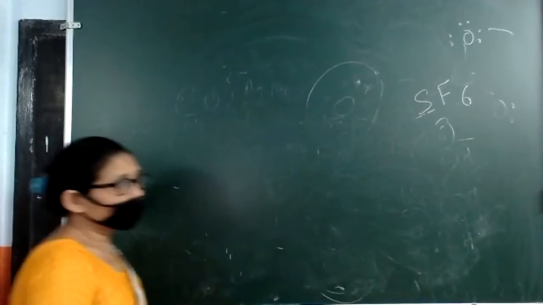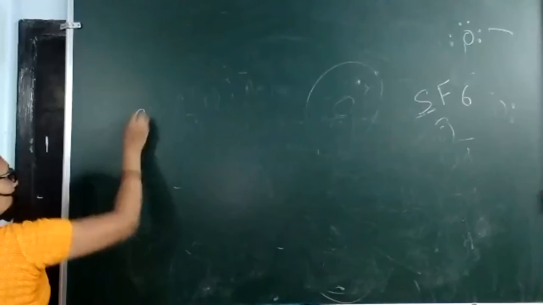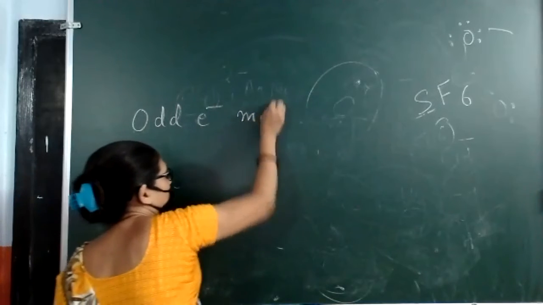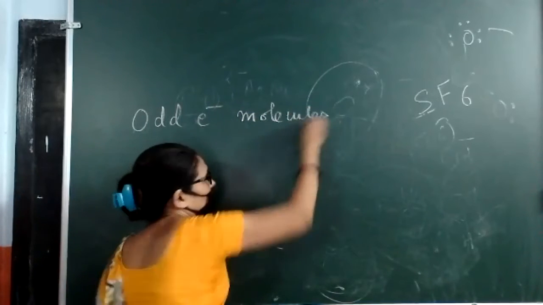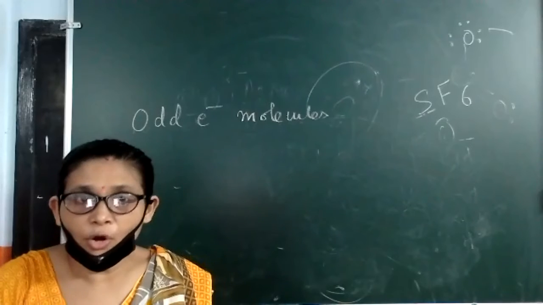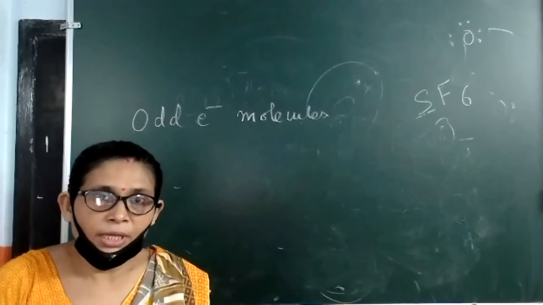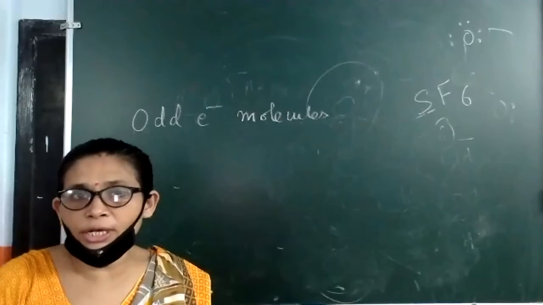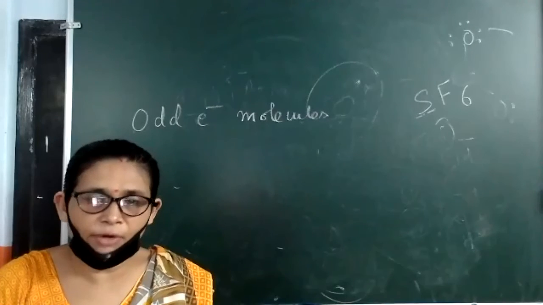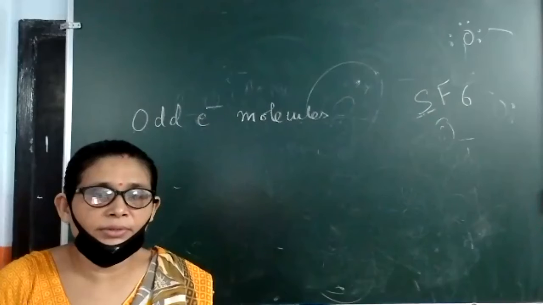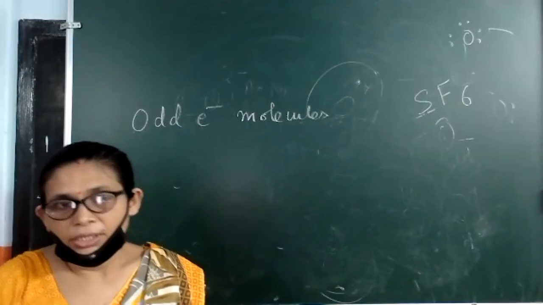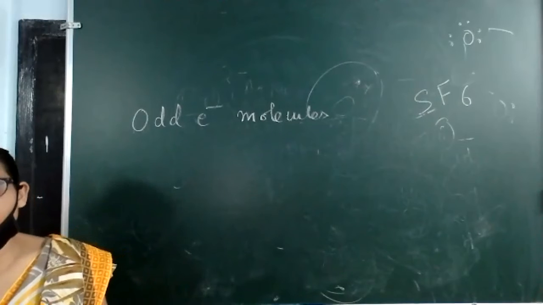Then the formation of these types of molecules are also called odd electron molecules. Generally, if we see, the total number of valence electrons will come in even number. But in a few cases, generally the oxides of nitrogen, the total number of electrons will come odd.